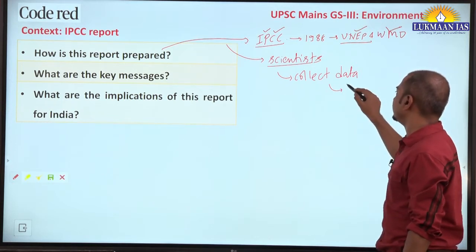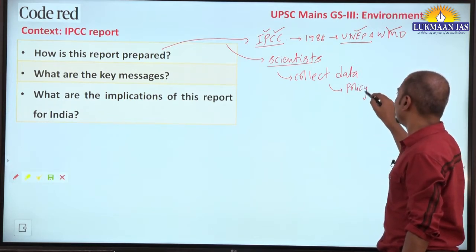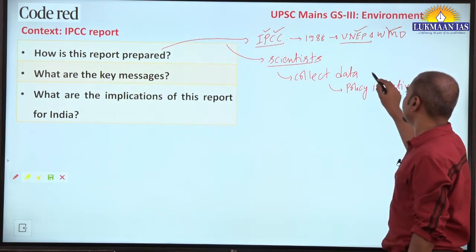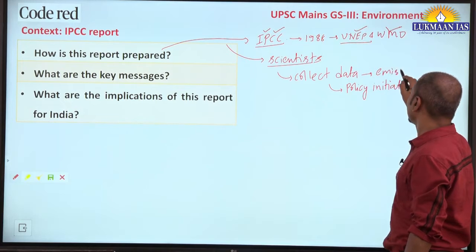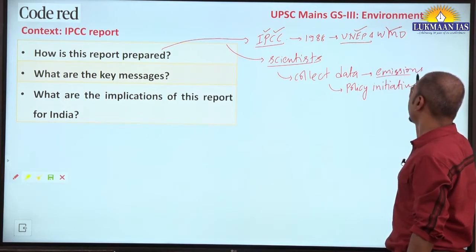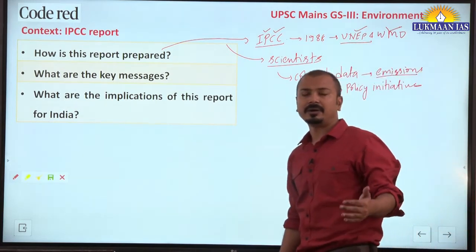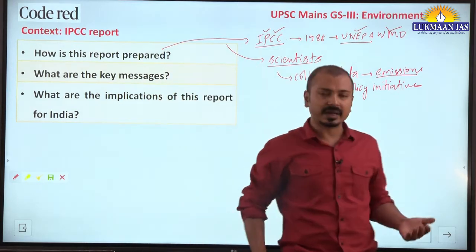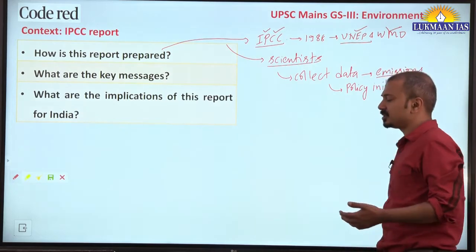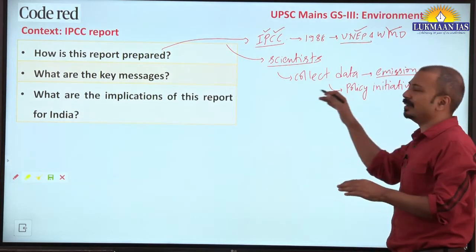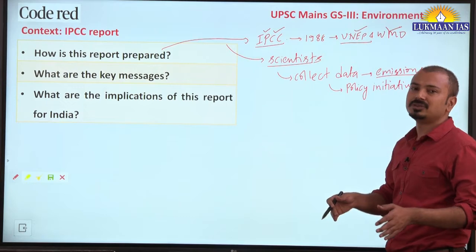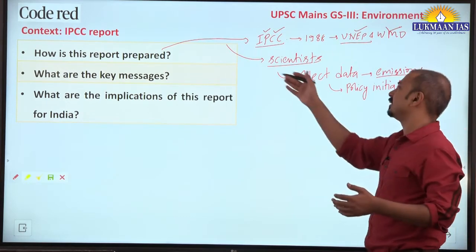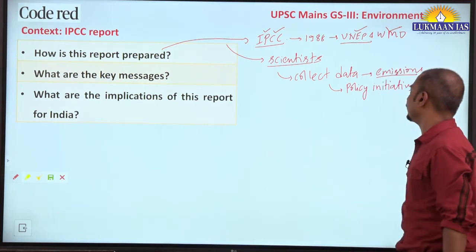The policy initiatives, emission data, different related emissions, be it coal-powered thermal power plants, vehicular emissions, different kinds of emission sources and the amount of emissions. And again, this data is basically provided by the government institutions only, by the national governments, and then it is collected by the scientists to prepare such reports.